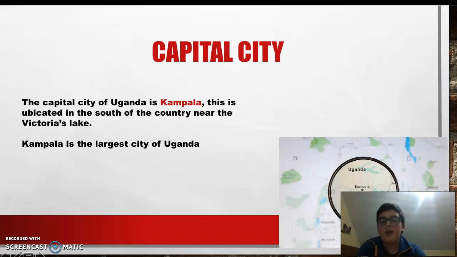Capital city. The capital city of Uganda is Kampala. It is located in the south of the country near Lake Victoria. Kampala is the largest city of Uganda.